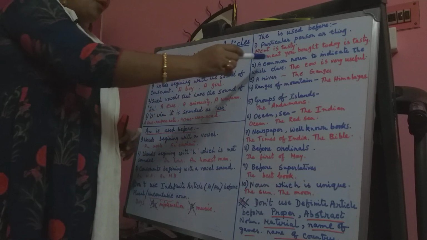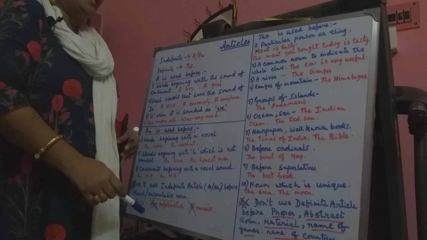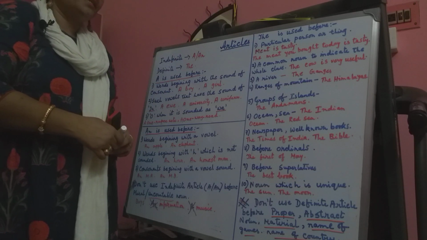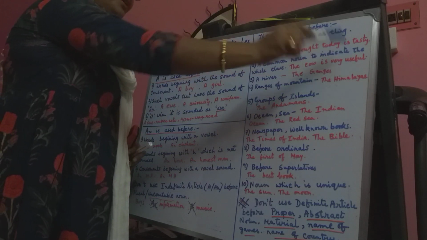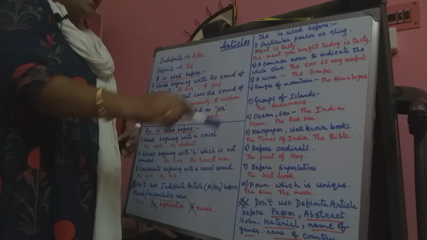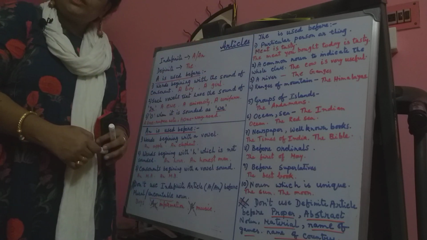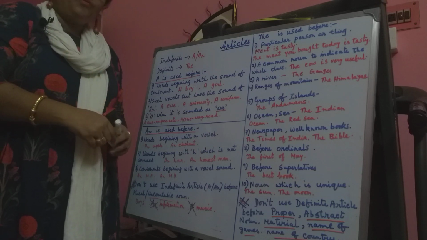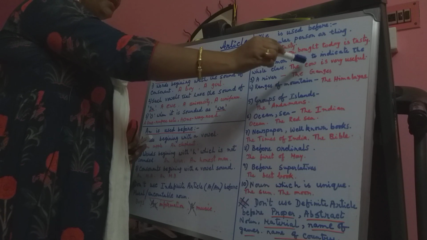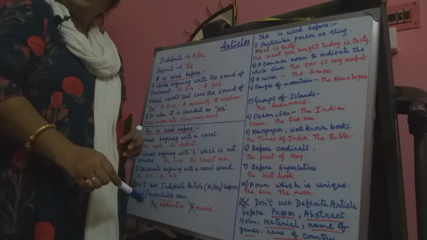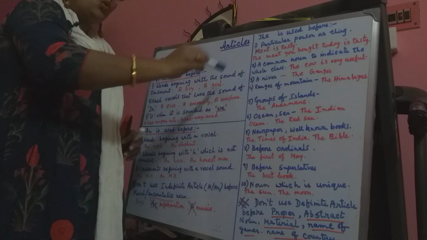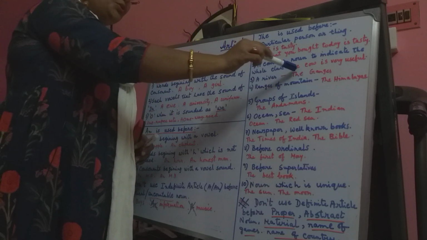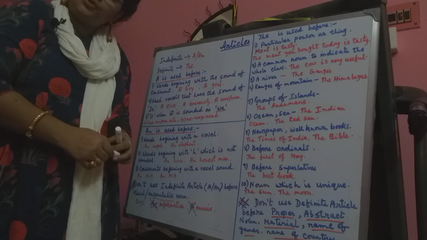Next, a common noun to indicate the whole class. Sometimes we say that the cow is very useful. Here the cow does not mean any one particular cow. We want to tell the whole class here. The cow means the whole class. The whole class is referred to here. So the cow is very useful.